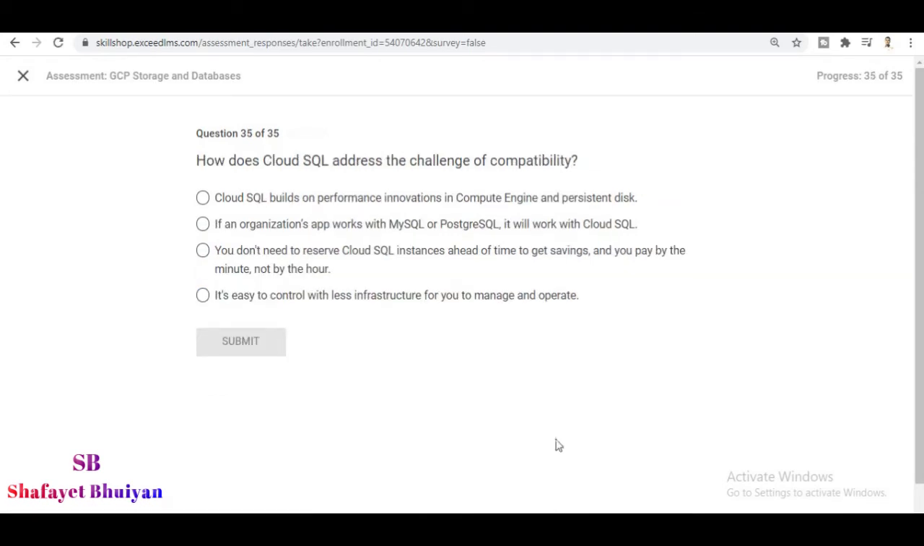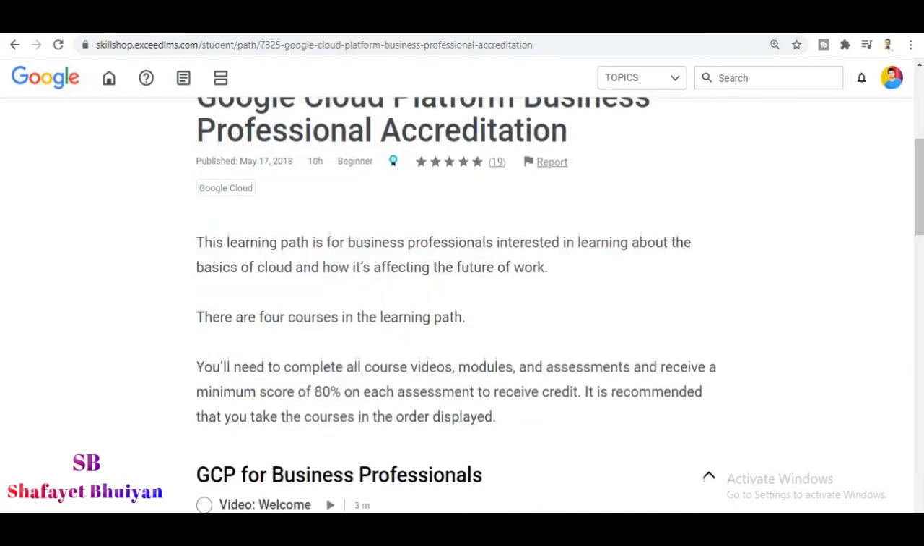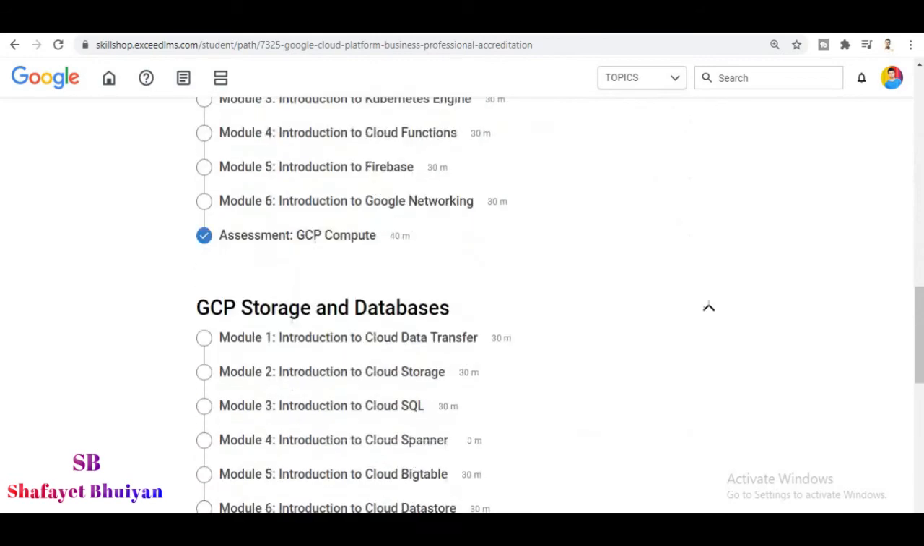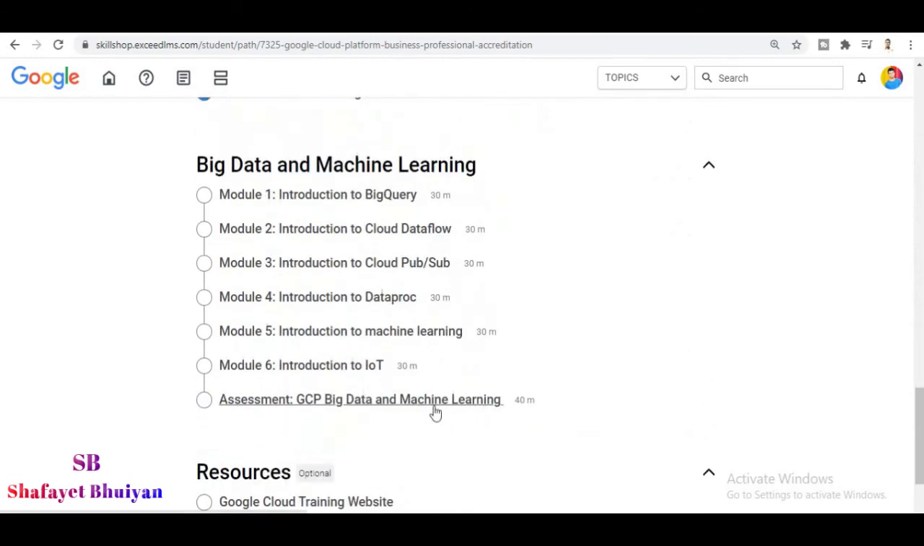This is the last question of this assessment, that is question number 35. And here my score is 100%. We completed two of these assessments, and now we are going for the third, Big Data and Machine Learning.